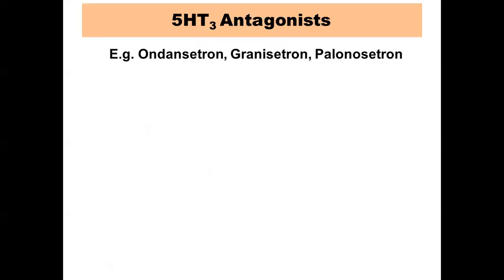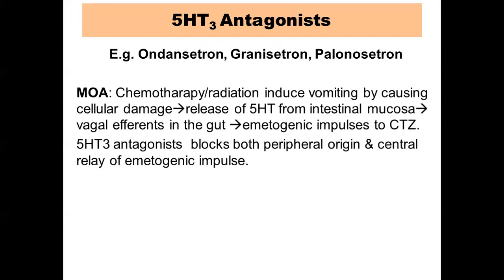Now we come to the last category of drugs, which are 5-HT3 antagonists. The examples are ondansetron, granisetron, and palonosetron. The mechanism of action is very clear from the name itself. They are antagonists on 5-HT3 receptors.